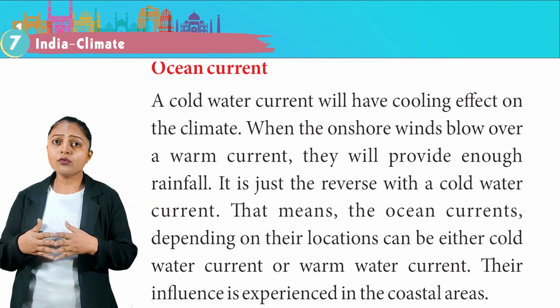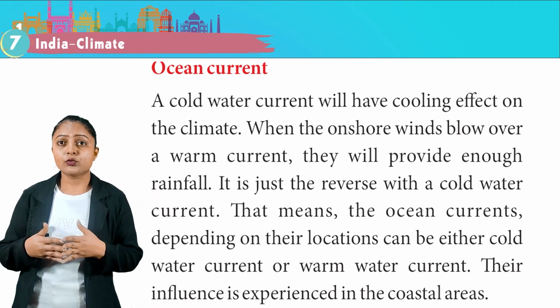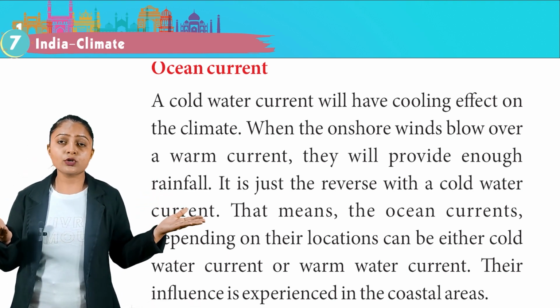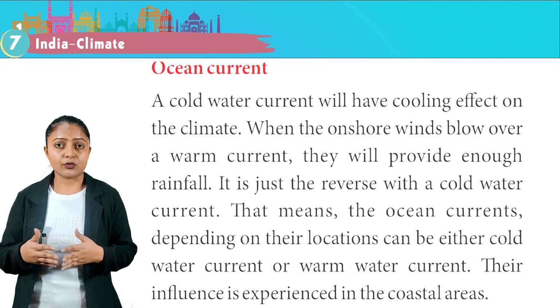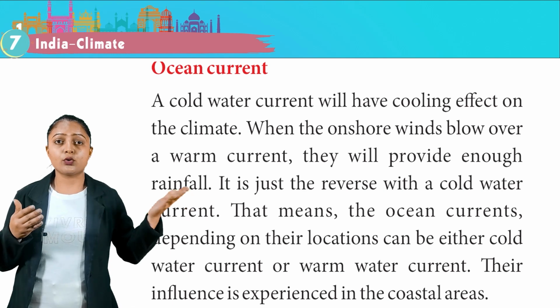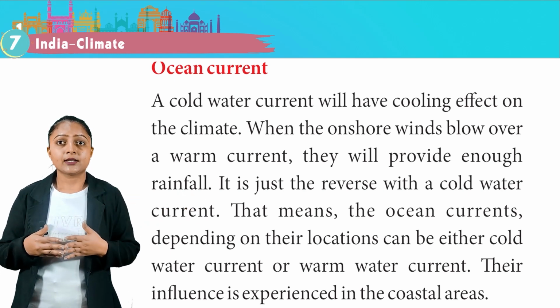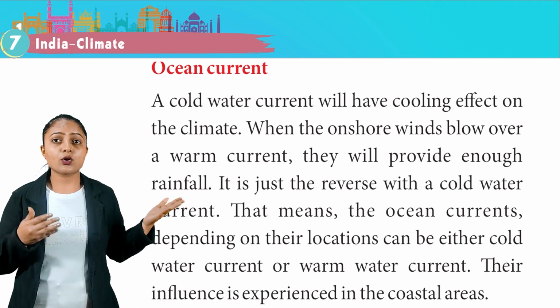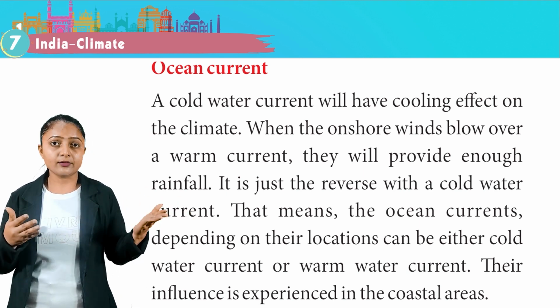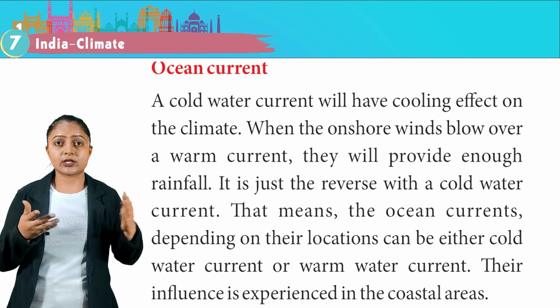Ocean current. A cold water current will have a cooling effect on the climate. When the onshore winds blow over a warm current, they will provide enough rainfall. That means the ocean currents, depending on their location, can be either cold water currents or warm water currents. Their influence is experienced in the coastal areas.